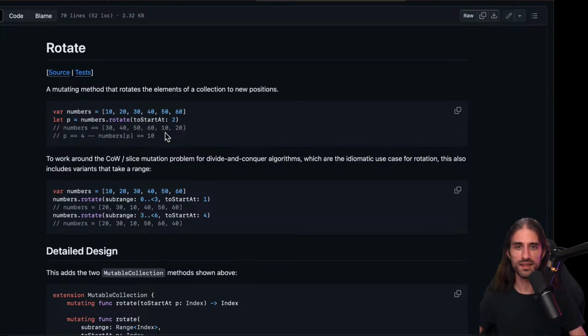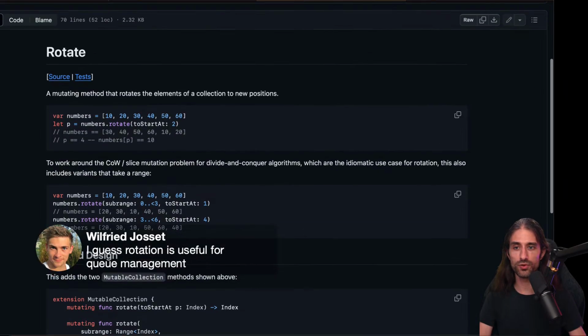So P is the index in the mutated array of the first element of the previous state of the array. And then numbers of P equal 10. Okay, so this is not a minus minus, it's just like a semicolon. It just means these are two different pieces of information. Okay, now I get it. It's not like a weird subtraction. Okay, makes total sense. Thank you.